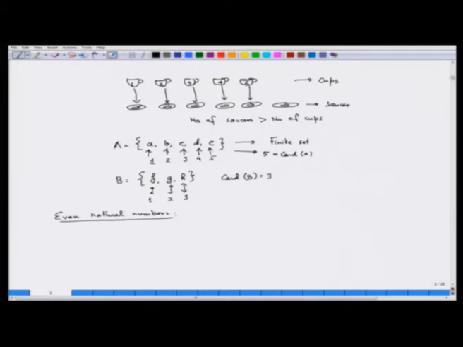What do you do with even natural numbers? This is a set consisting of the numbers 2, 4, 6, 8, 10 and so on and so forth, it does not end. How many objects are there? And then also take the set of odd numbers.